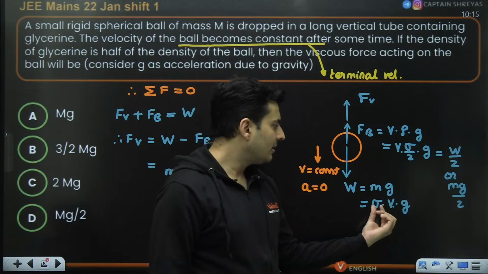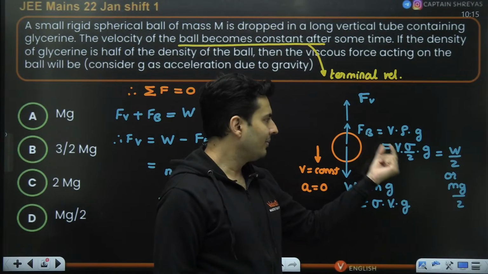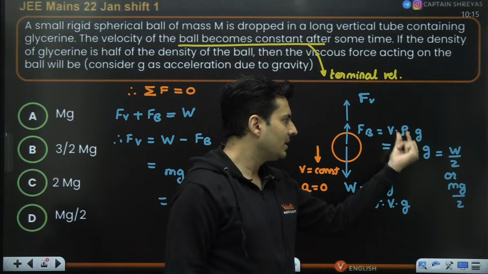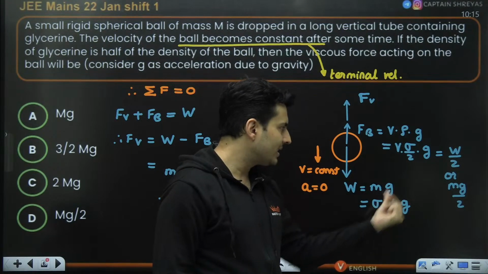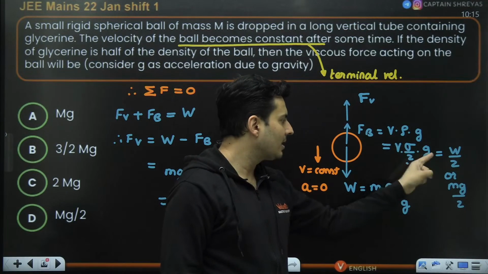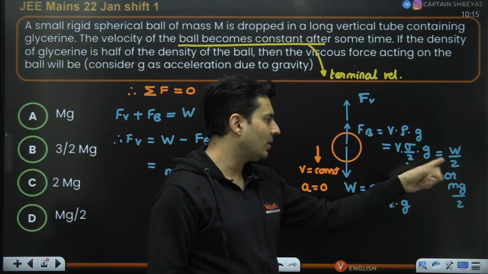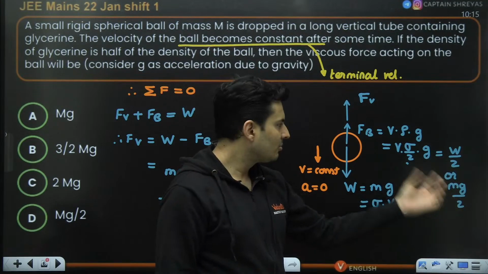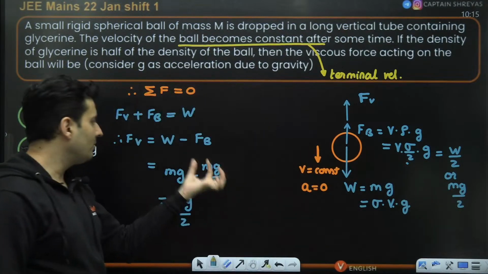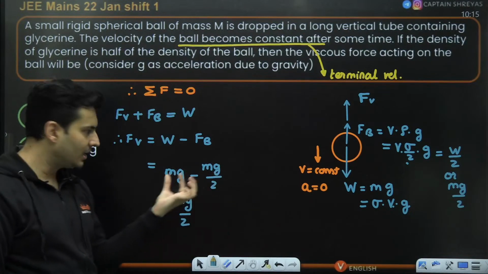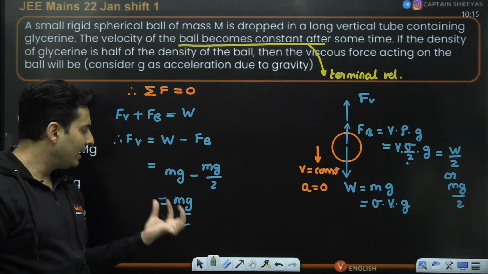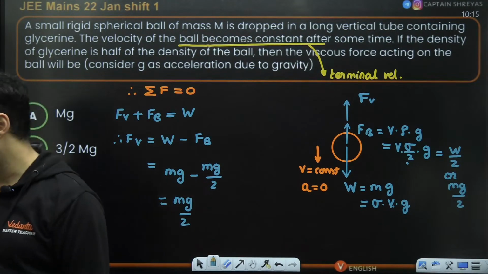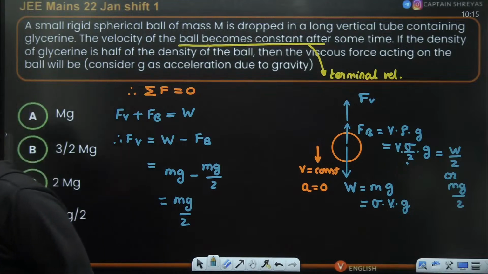Weight is mg, density volume g. Buoyant force is V rho g, but rho is the density of the liquid, which is sigma by 2. But V sigma g is mg or W, so rho gives W by 2. Therefore, buoyant force can be substituted as half the weight. So weight minus half the weight is half the weight. That is the answer. Is that absolutely clear?